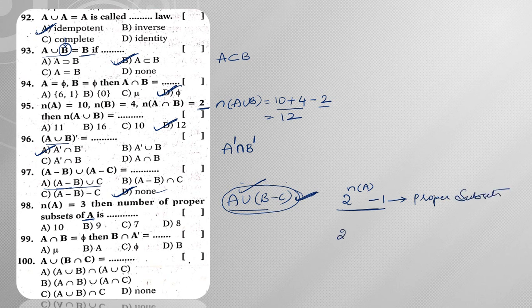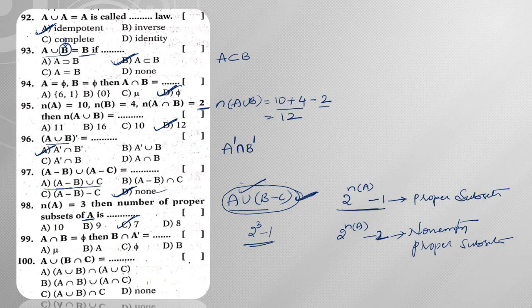So if you ask about the number of non-empty proper subsets, then the formula would be 2 power n of A minus 2. Now if he is asking the number of proper subsets, then from this what would be the answer? 2 cube minus 1. So 2 cube minus 1 means 8 minus 1, which is nothing but 7.